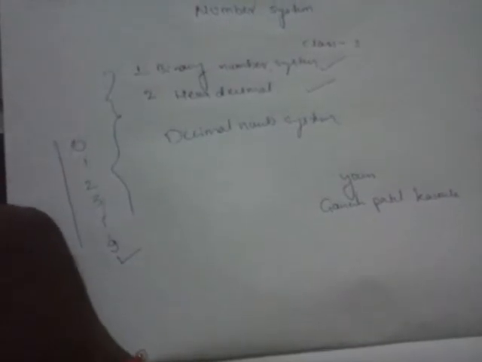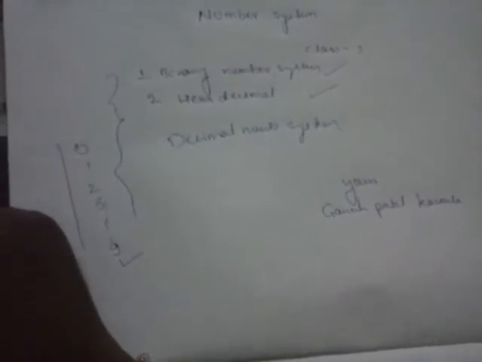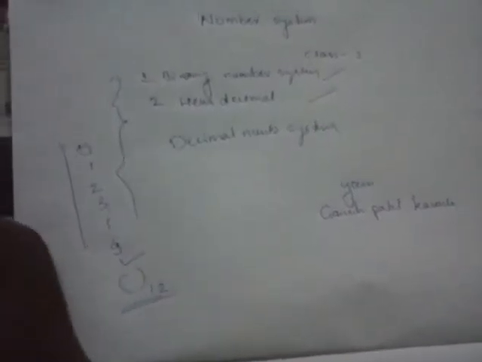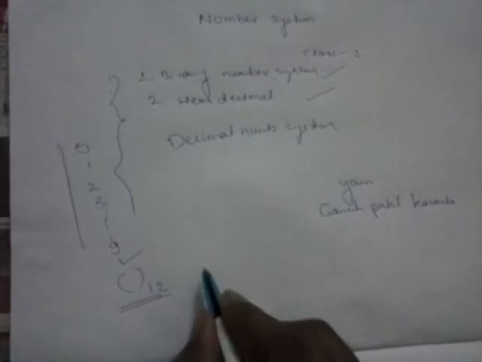Or else, if somebody asks you the time, you will say 1:30 p.m. or 2:30 p.m. or 3:30 p.m. That is base 12 number system. Decimal number system is nothing but base 10 number system.